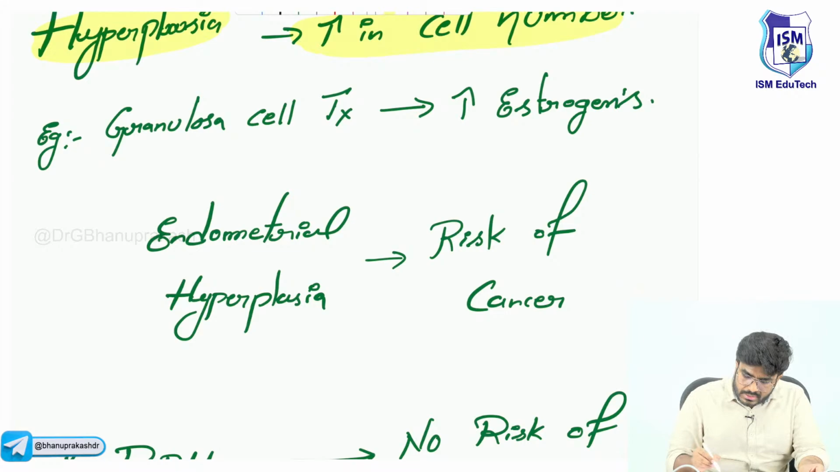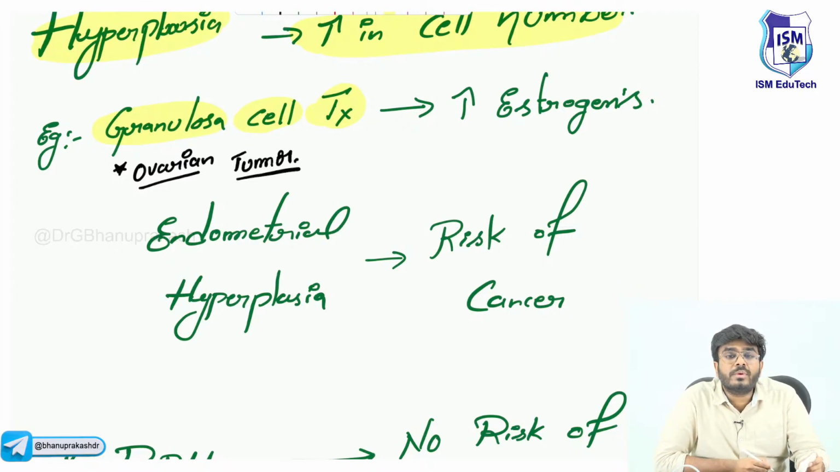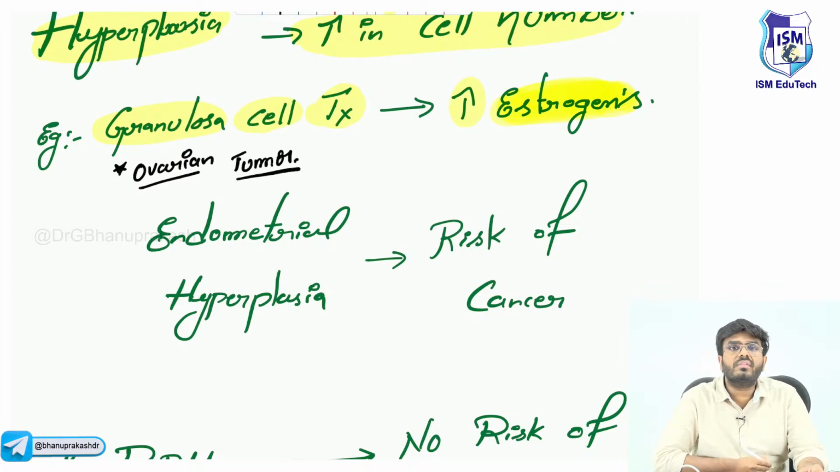What is the example? Especially in postmenopausal females, they will get a tumor in their ovaries, an ovarian tumor. So what is the name of this ovarian tumor? It is called a granulosa cell tumor. Granulosa cells are the cells which produce the estrogens in females. These granulosa cells are producing an excessive amount of estrogens.